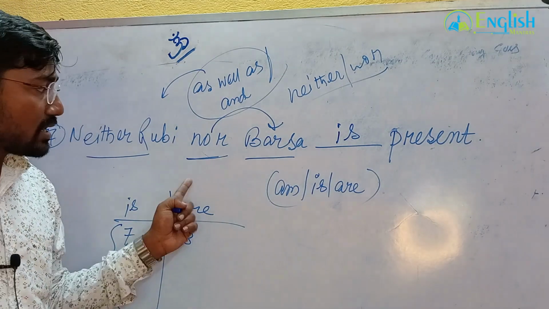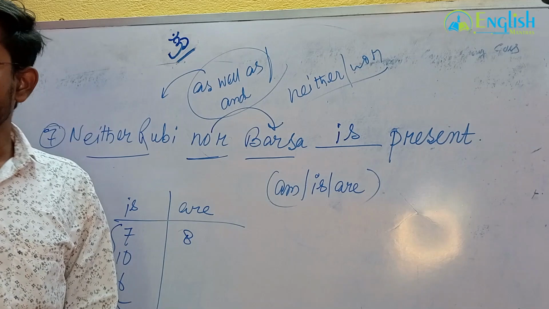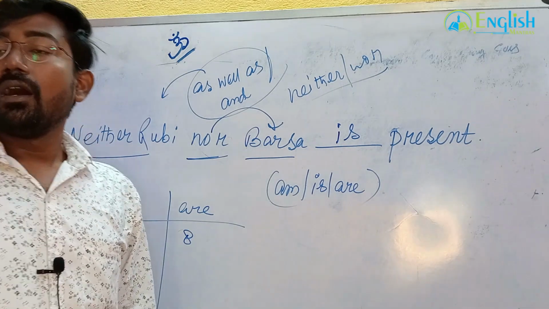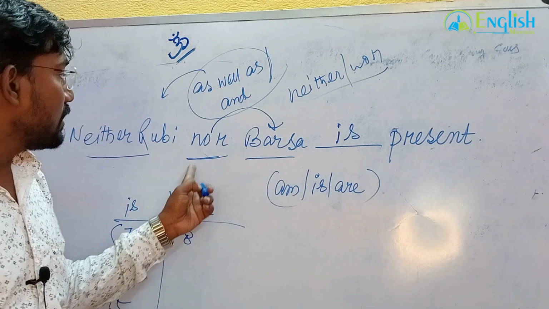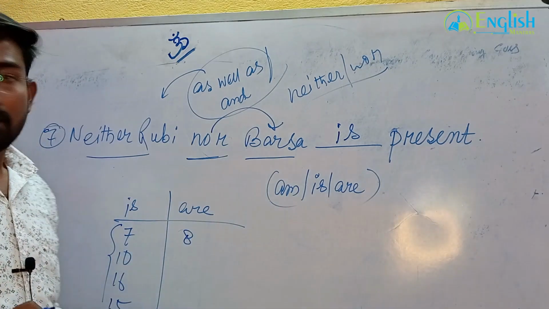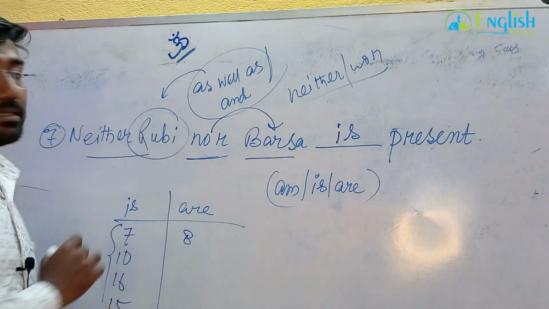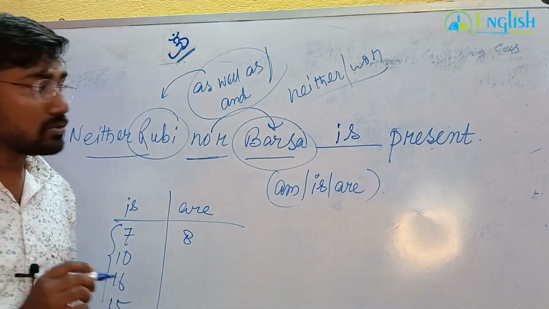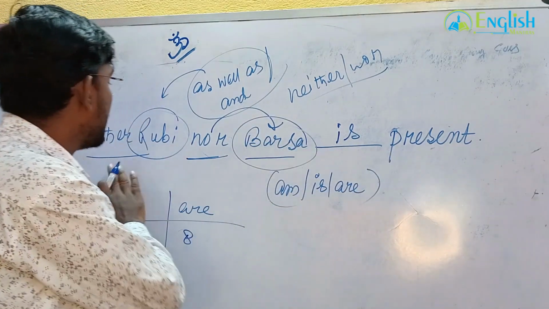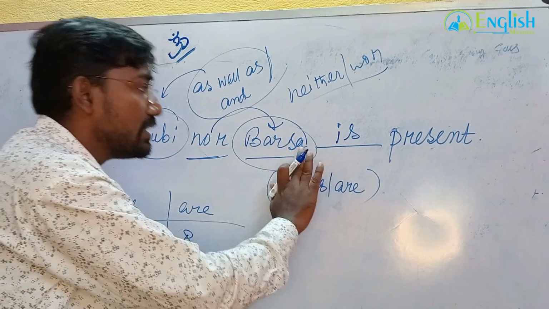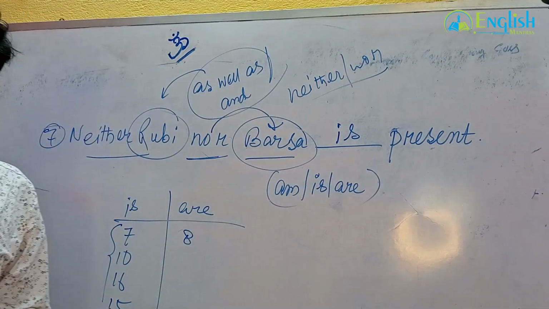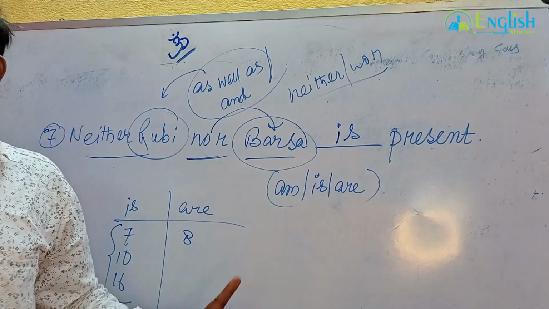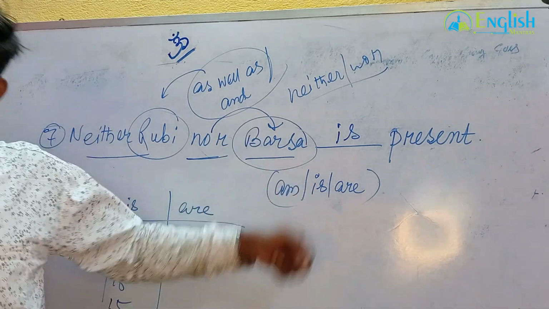Understood? What is the number after nor? You have to put your concentration on what comes after the nor. But Ruby is also present, you can say one, and Barsha is also here. Yes. Neither Ruby nor Barsha is present. Understood? That's why it is, because of what is coming after nor.